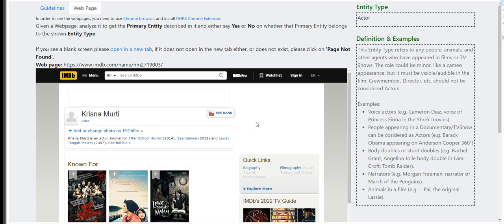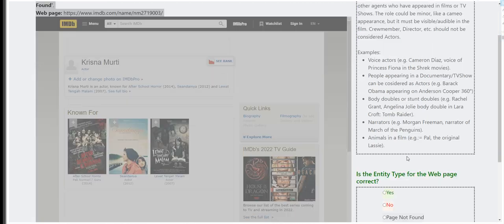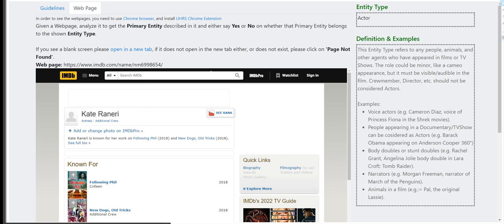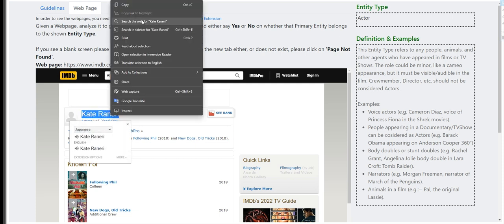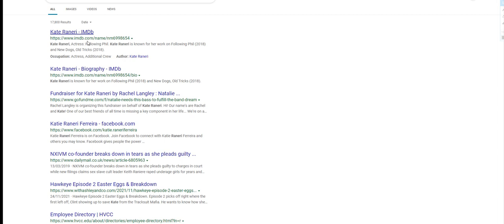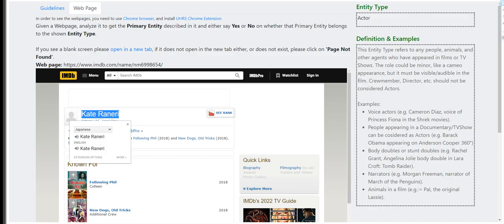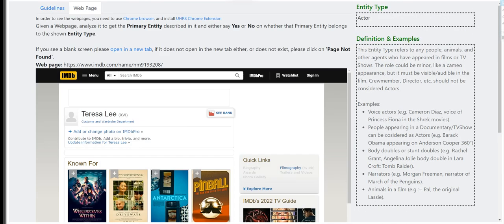Moving on to the next is Krishna Murthy, actor. So that is going to be a yes. Kate Raniere, actor as well. We have to do a research on this. Yeah, she's an actress or an actor. Therese Lee, actor as well.